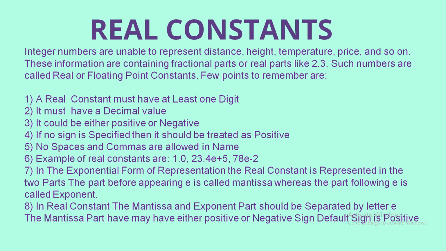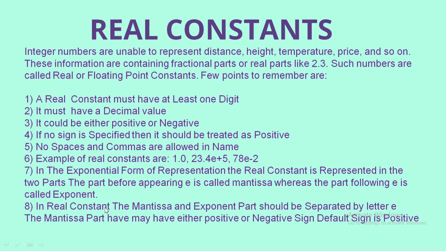No spaces and commas are allowed in real constants, and these are a few examples of real constants. In this, E is written. E is known as the exponential form of representation of real constants.